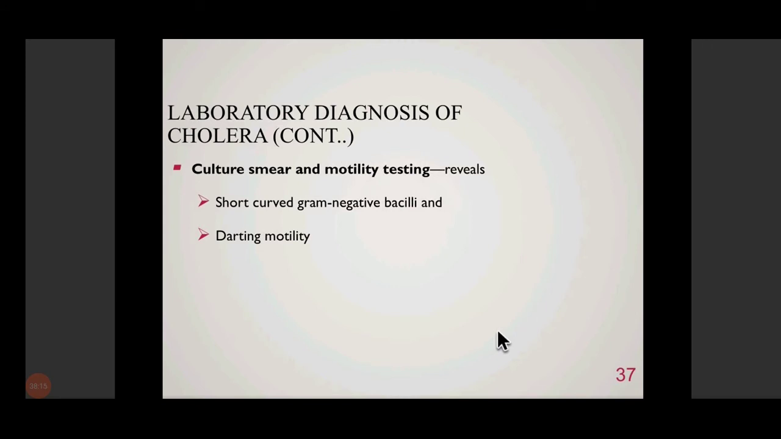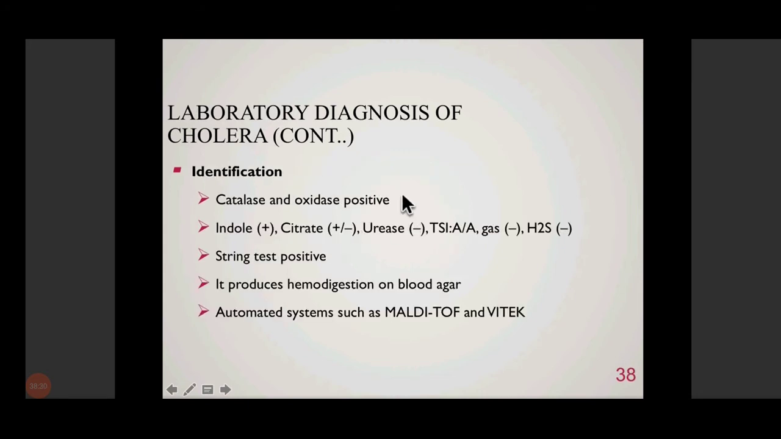Then you can do, from the culture plate, Gram staining and hanging drop preparation. Again, you will be able to see curved Gram-negative bacilli, and the bacteria would demonstrate darting motility. Identification by various biochemical methods: catalase and oxidase positive, indole positive, citrate utilization test is variable, urease is not produced,